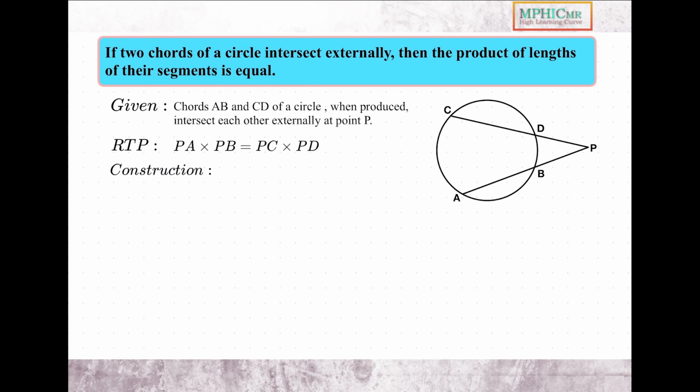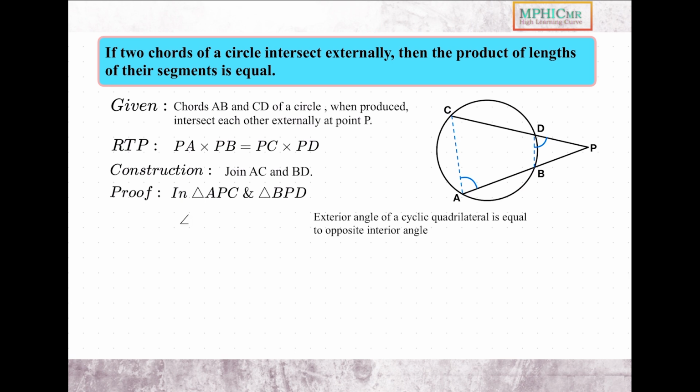Now to prove it, we will be joining AC and BD, and we'll consider triangles APC and BPD. And as we can see here, angle CAP equals angle BDP, as we know that the exterior angle of a cyclic quadrilateral is equal to the opposite interior angle. And also we can say that angle APC equals angle BPD, which is common, and so we can say that triangle APC is similar to triangle DPB